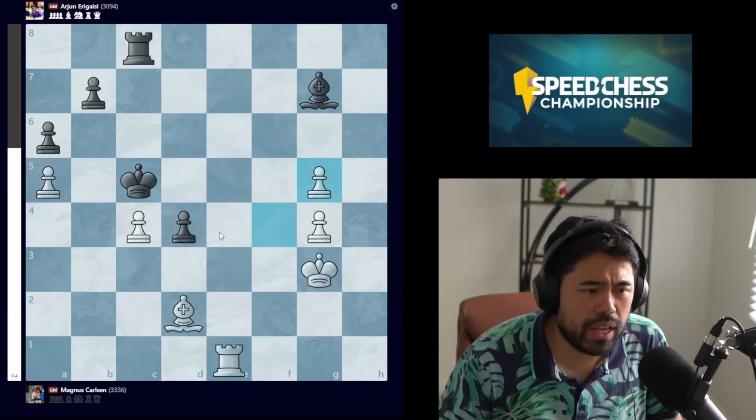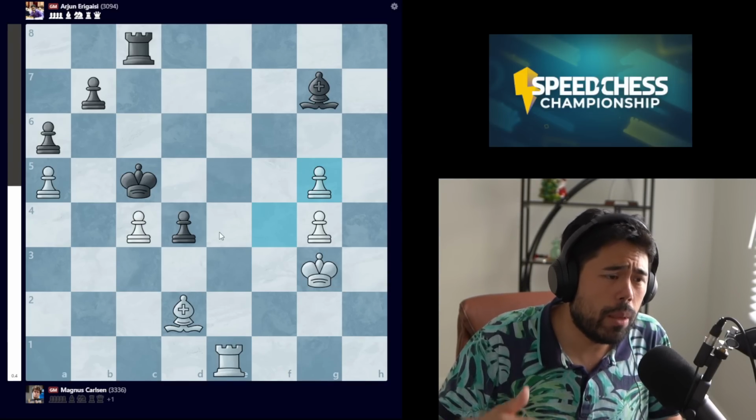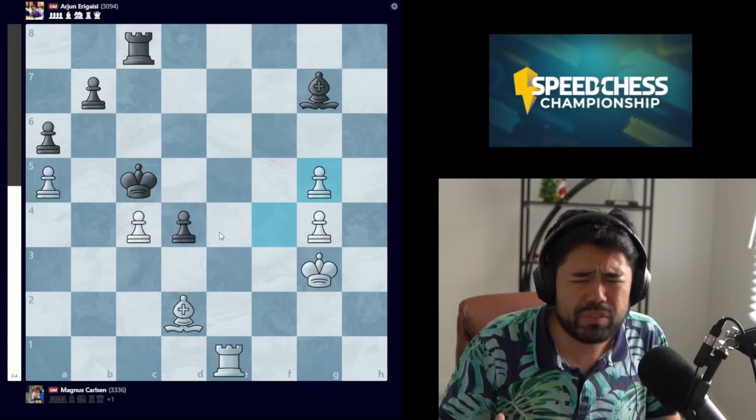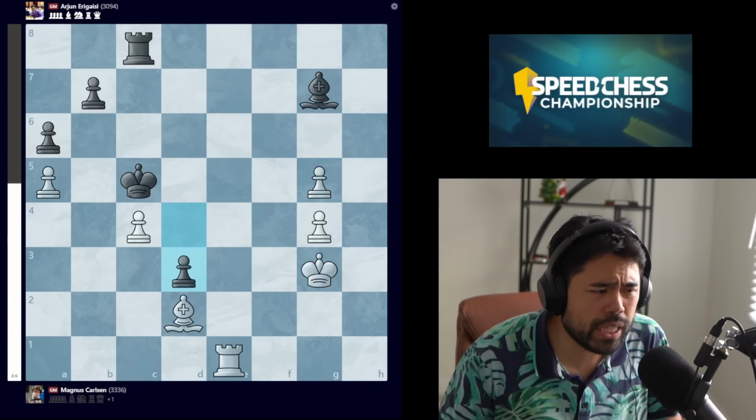Magnus trades on c5. He takes on g5. Now keep in mind, even though the clocks aren't being displayed correctly here, players are relatively low. I think Magnus had about 15 seconds and Arjun had about 5. So don't expect precision. So we get the move d3.